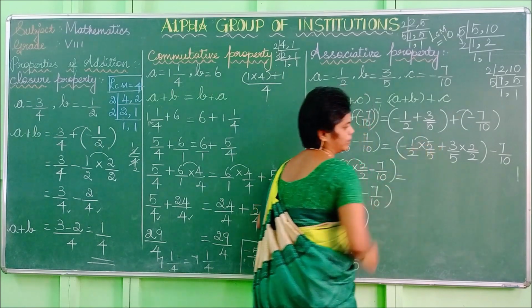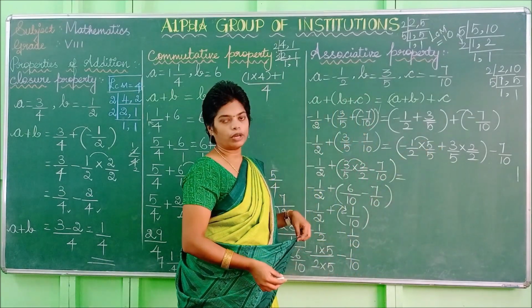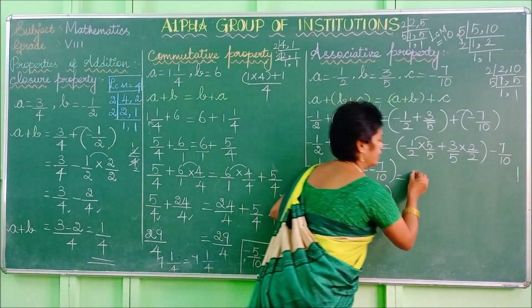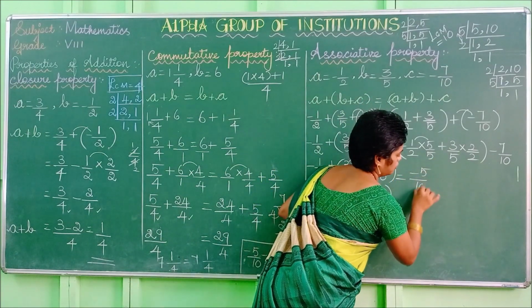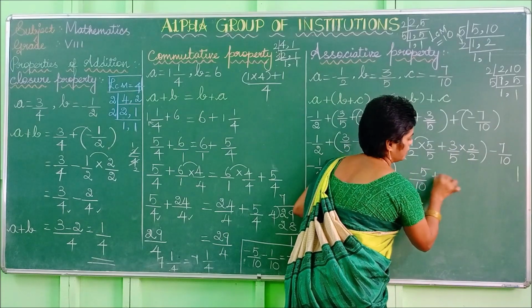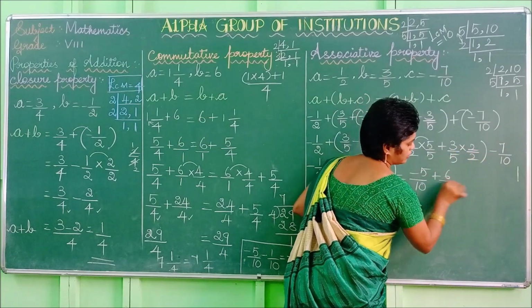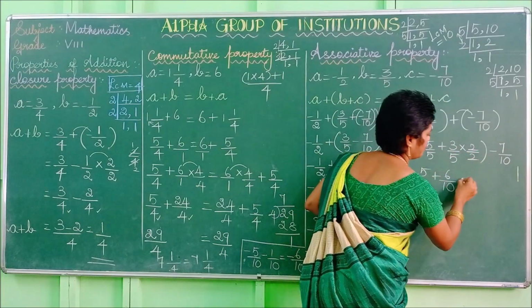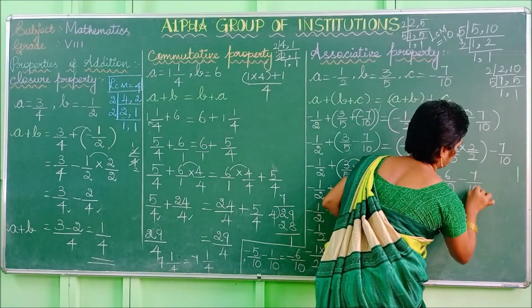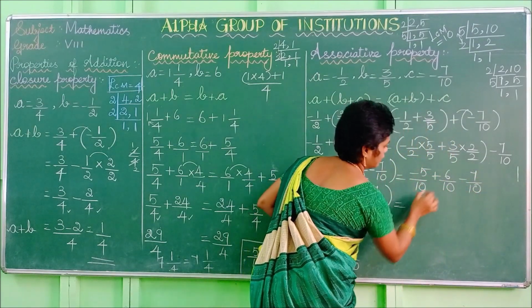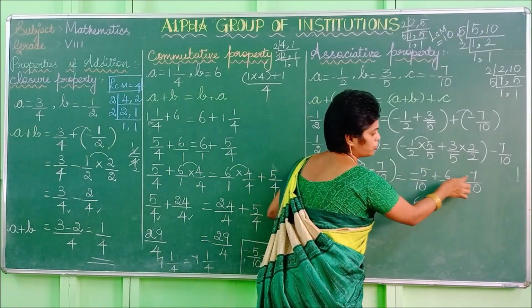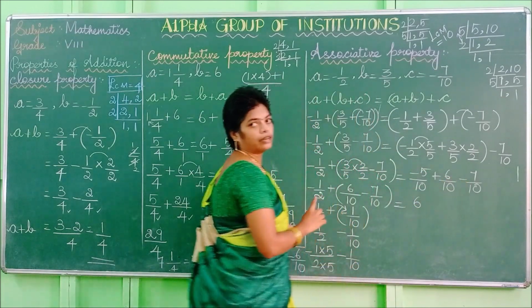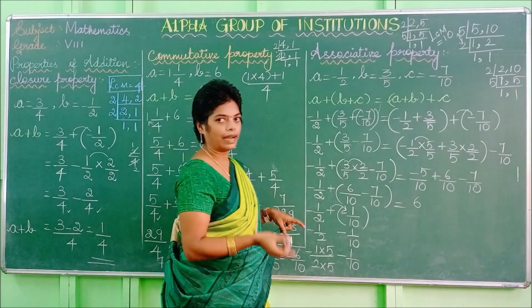Listen here, you have to multiply these two terms. Minus 1 into 5 is minus 5. 2 5s are 10. This one is plus 3 2s are 6 by 10. You can apply this 7 by 10. Then listen, this is the only positive. 6 is the only positive. These two terms are negative. So both are negative. You can put the negative symbol and add the terms.